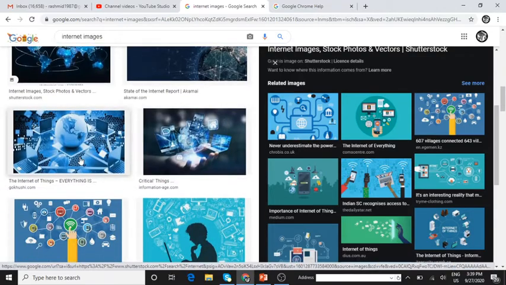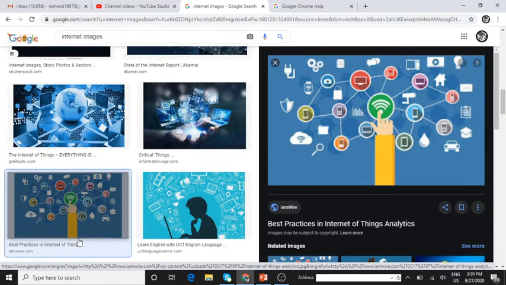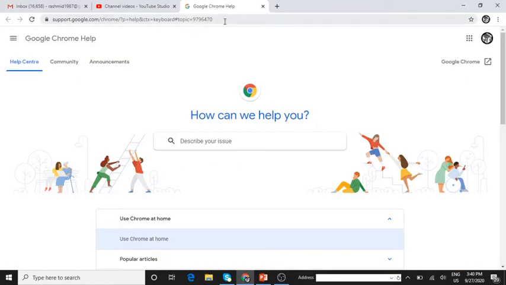Now we'll be seeing what is a web page, what is a web browser, what is a home page, what do you mean by World Wide Web, what is a search engine, and how do you open a web page on a browser. So we'll be watching and learning this. The first one we'll be seeing is the web page.